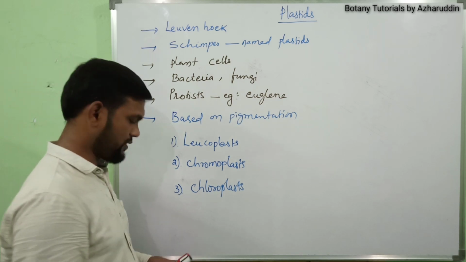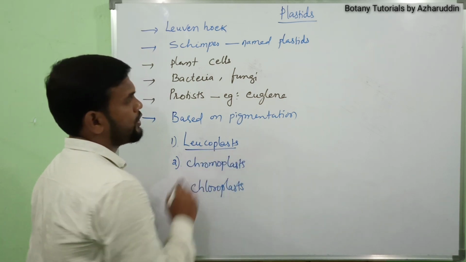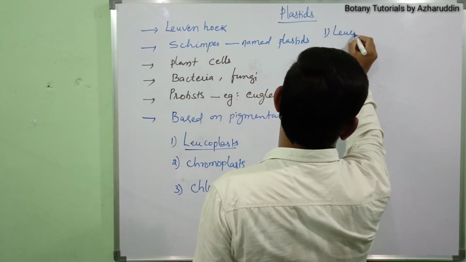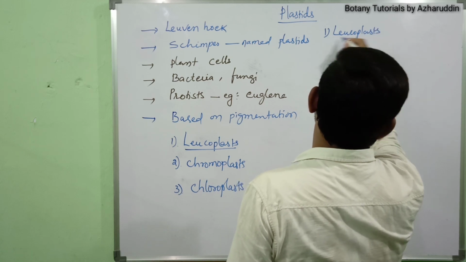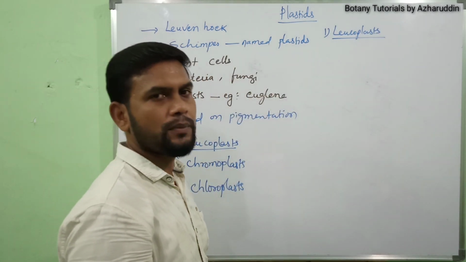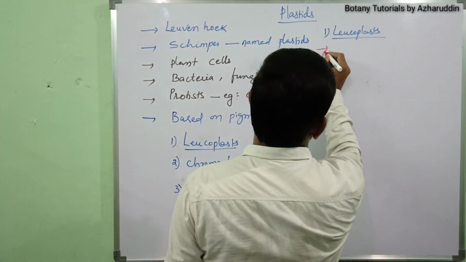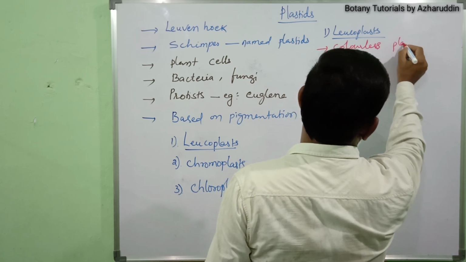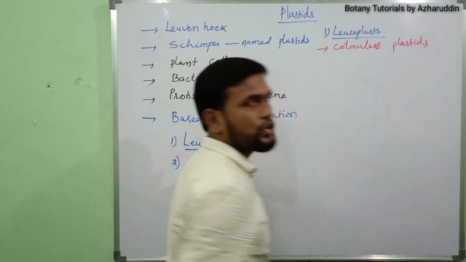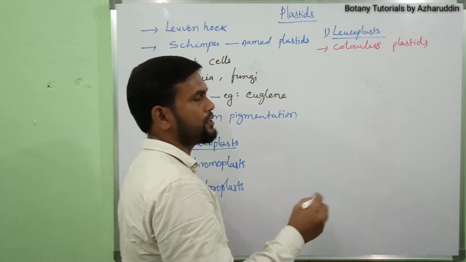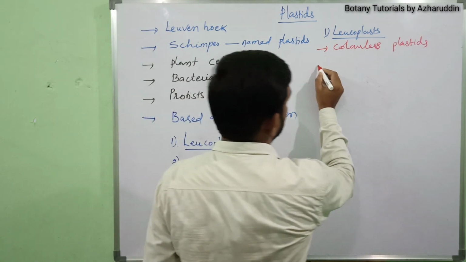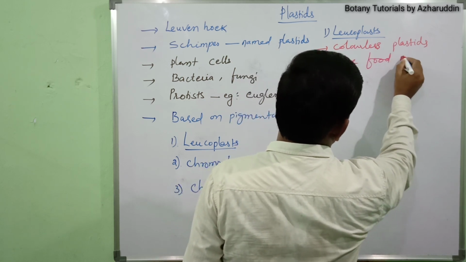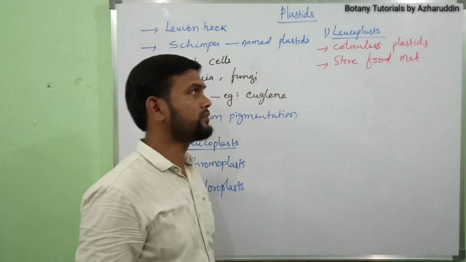The first one is leucoplast. Leucoplasts are colorless plastids, and they are concerned with storage of organic food materials. That means they store food materials.